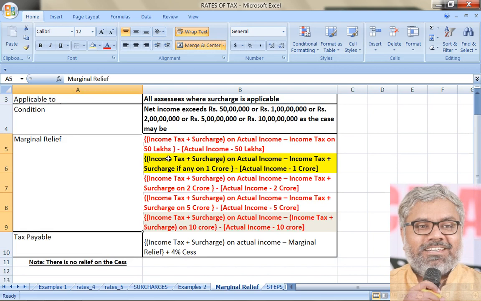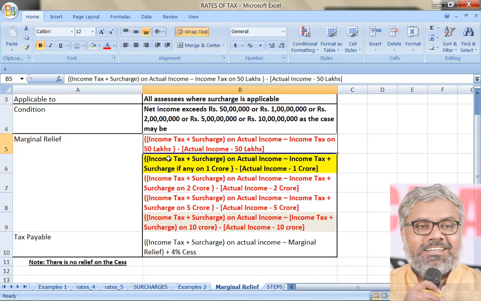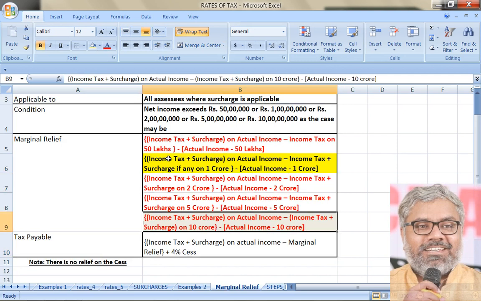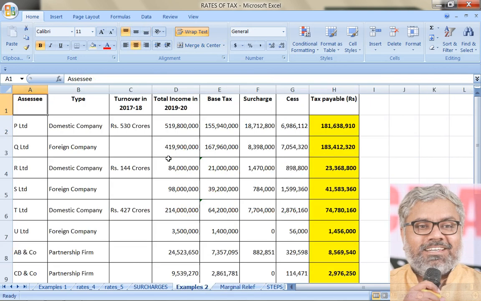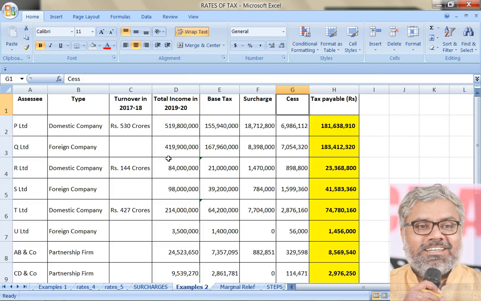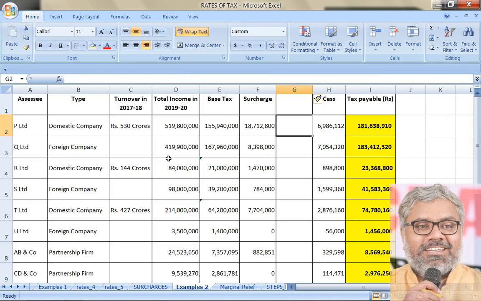Once you have marginal relief, what should be done? That relief should be reduced from the original income tax plus surcharge on actual income, which we calculate normally. So normally what do we calculate? Income tax, that is base tax, plus surcharge. These two things we calculate. After doing this, we have to give a reduction in the form of marginal relief, plus 4% cess.